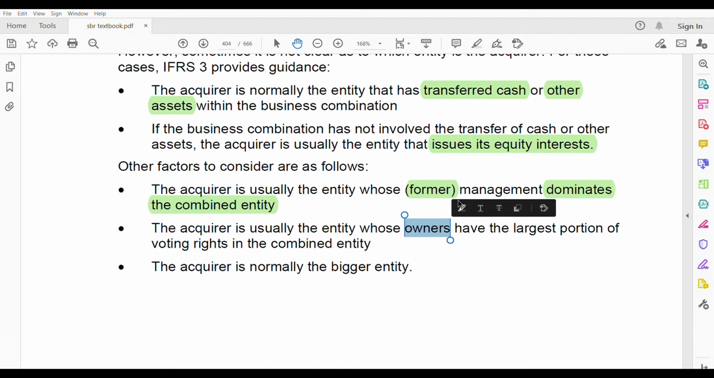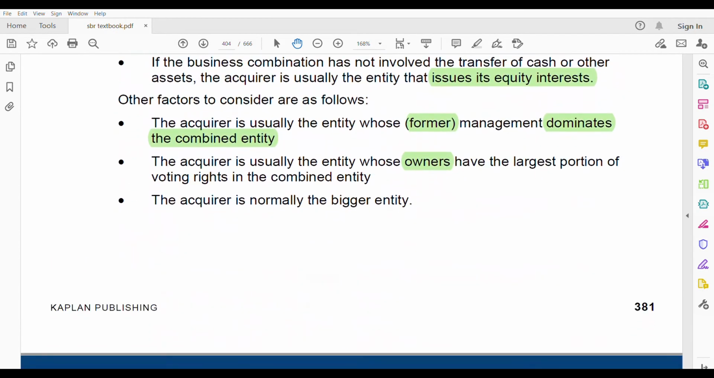For example, let's say they have told that 60% is owned in this entity. So whoever is having that 60% is the acquirer, and whoever is having the 40% is the NCI. And the acquirer is normally the bigger entity. So all these things are quite easy. You don't have to memorize all these things.